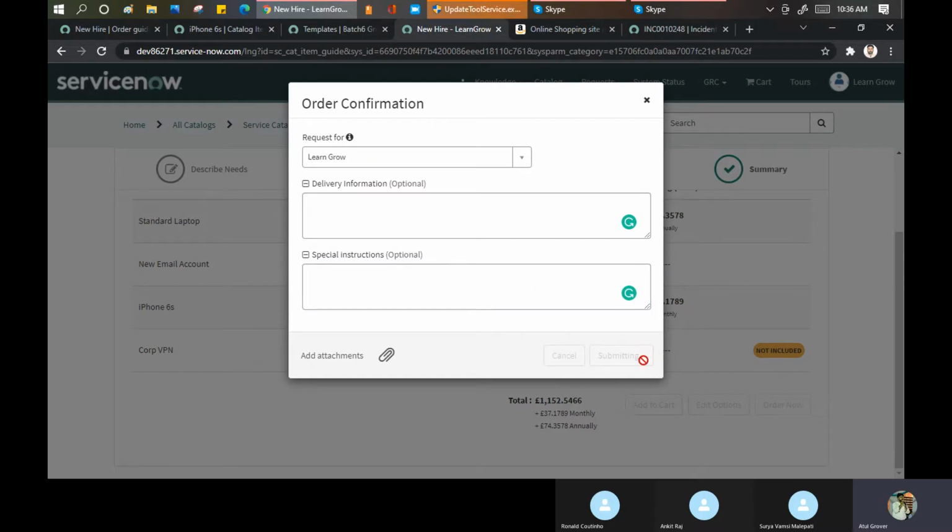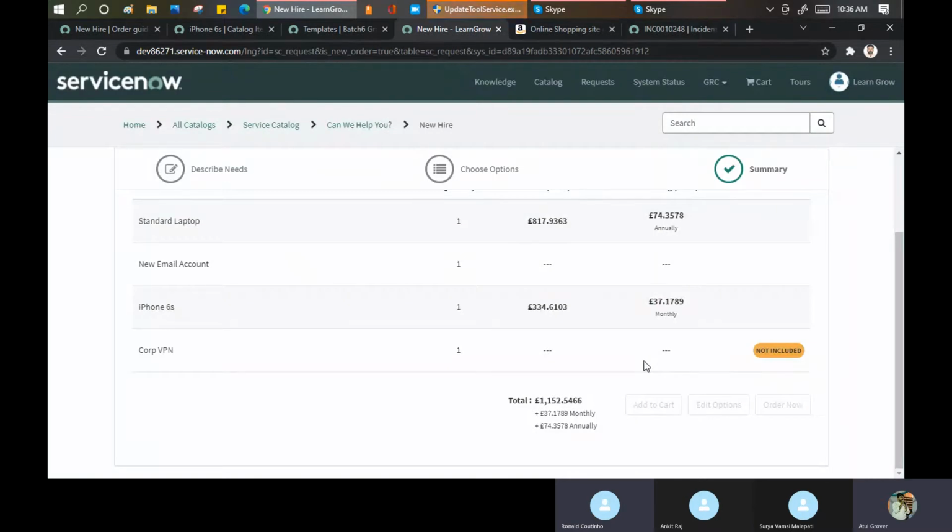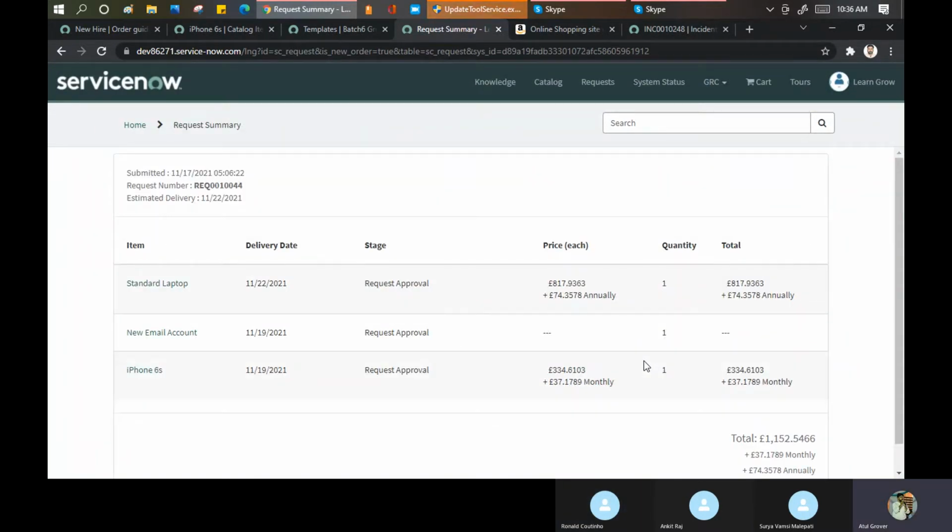Tell me how many RITM will be created now? 3, 4, 2 or 1? 4. Why 4? Because each of these items will have a fulfillment team that the RITM should go to. But friend, you did not order the VPN. Then why 4? Oh, one. Sorry, 1 REQ and 3 RITM.